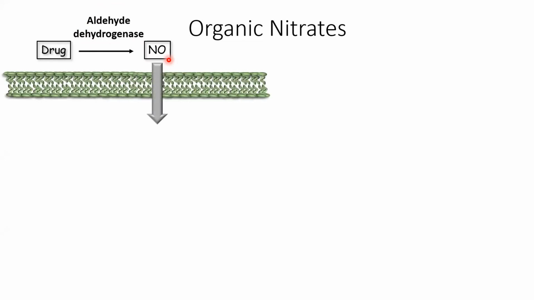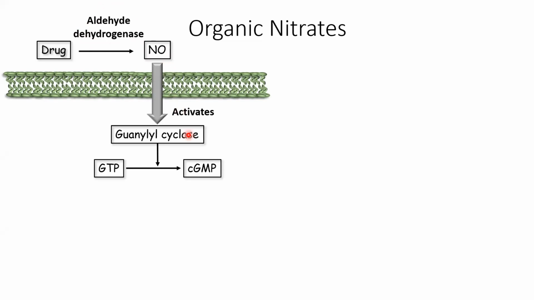So nitric oxide enters inside the cell, crossing the cell membrane. There it activates guanylyl cyclase enzyme, and this guanylyl cyclase enzyme is converting GTP into cGMP. So basically nitric oxide is causing vasodilation through the cGMP pathway.